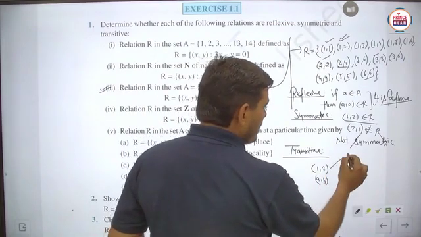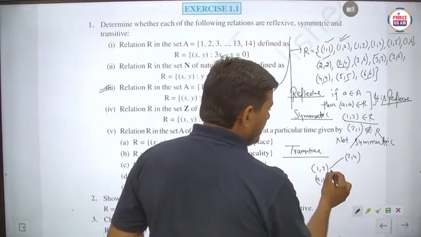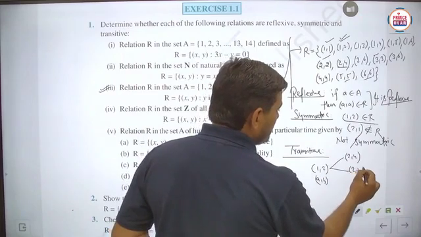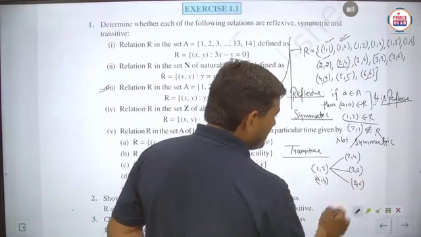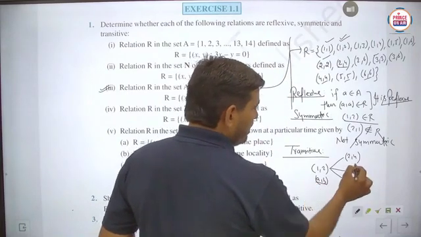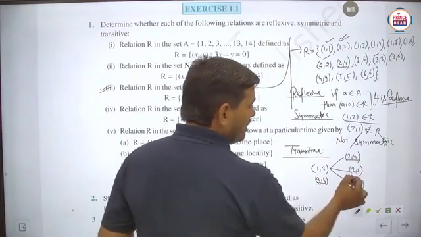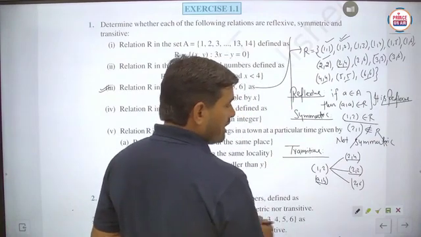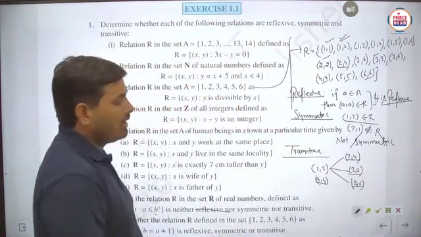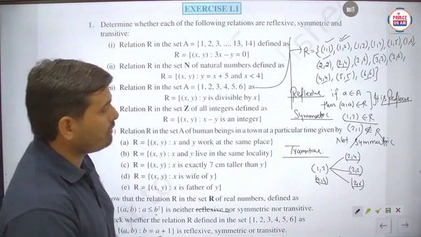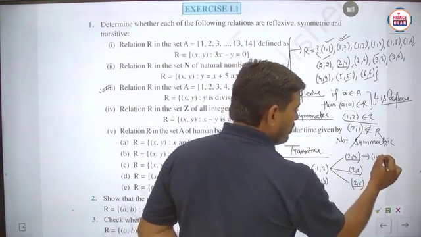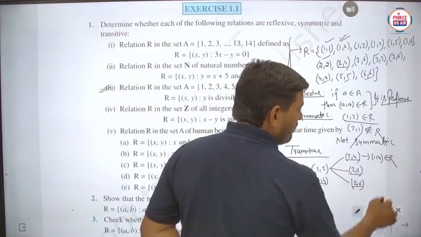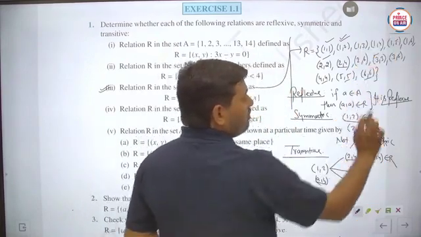So this is taken as (2,4) as BC, as well as (2,2) as BC, as well as (2,6) as BC. Means you can take AB, then this will be considered as BC. Now in each and every case we have to check carefully. So basically if AB and BC are there, then does (1,4) belong to R or not? Yes, (1,4) belongs to R, because here you can check (1,4) is there.